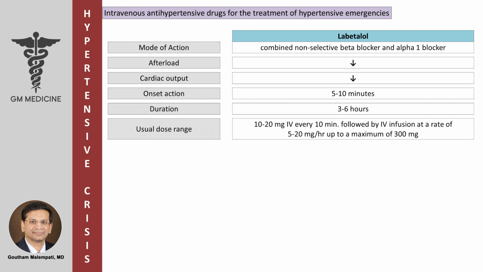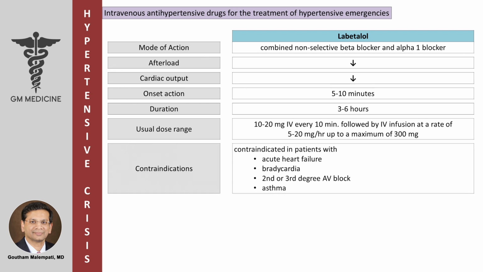It is given as 10 to 20 milligrams intravenous bolus every 10 minutes, followed by intravenous infusion at a rate of 5 to 20 milligrams per hour, up to a maximum of 300 milligrams. It is contraindicated in patients with acute heart failure, bradycardia, second degree or third degree AV block, and asthma.